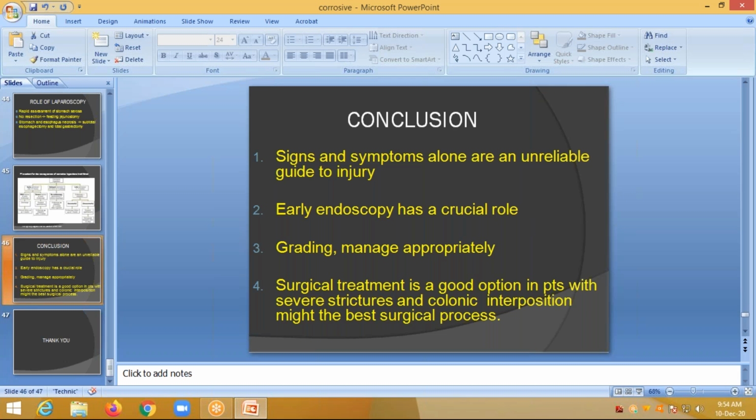So, in conclusion, signs and symptoms alone are an unreliable guide to injury. An early endoscopy has a crucial role in grading, and then we manage appropriately. Surgical treatment is a good option in patients with severe strictures, and colonic interposition might be the best surgical procedure.